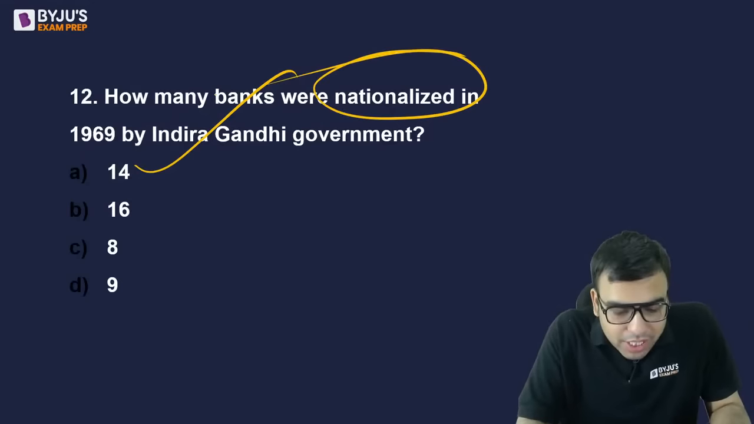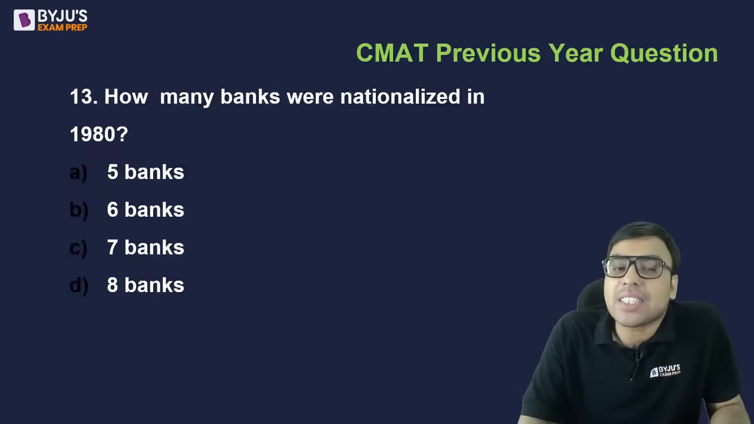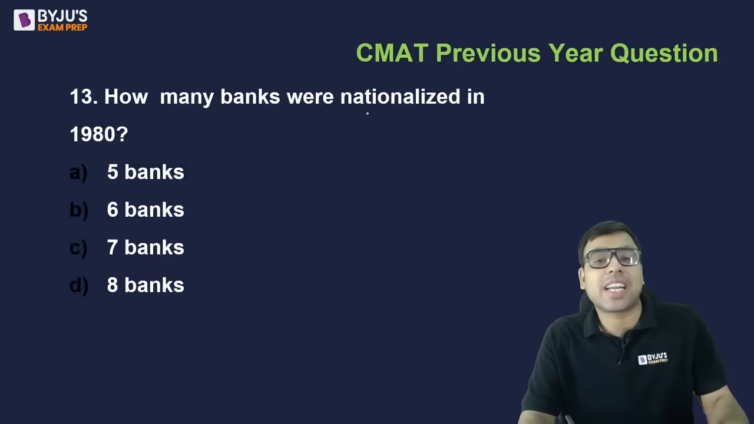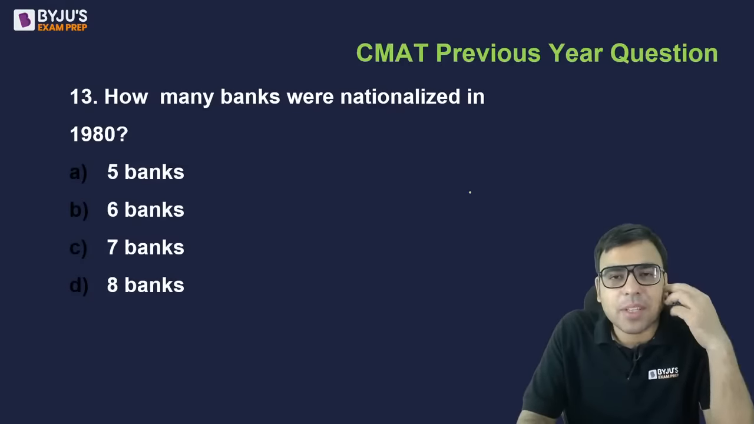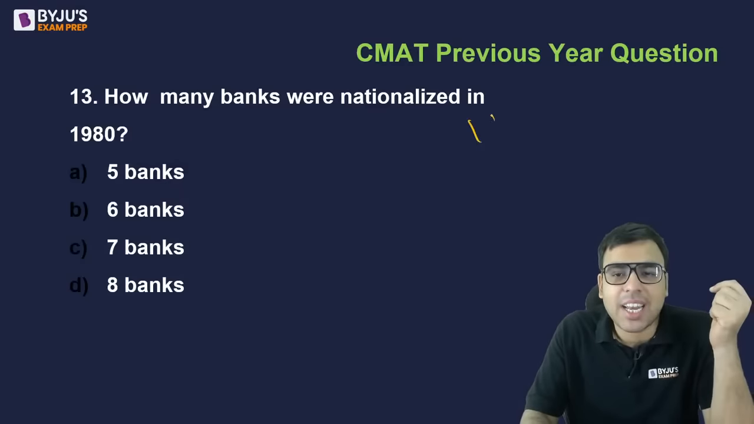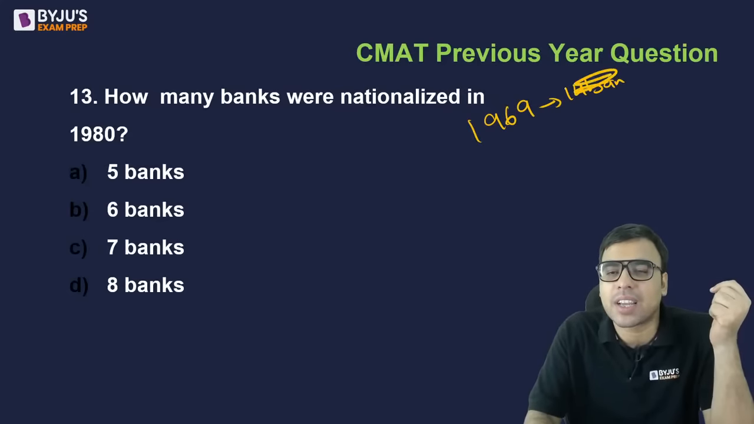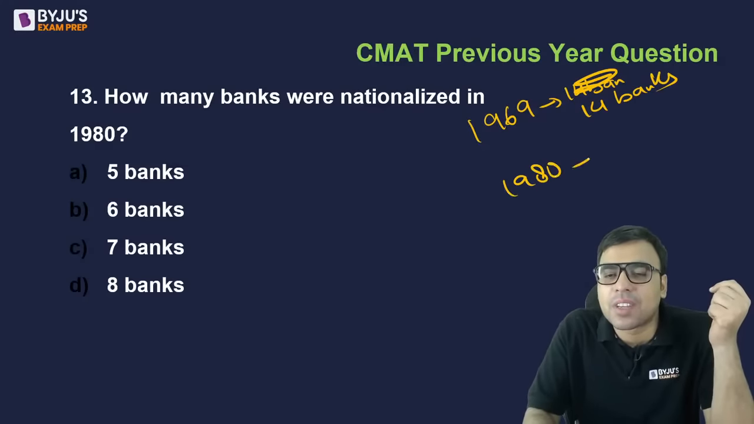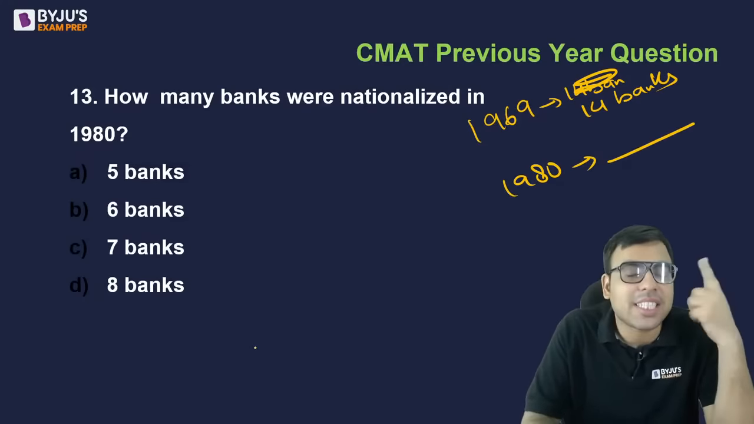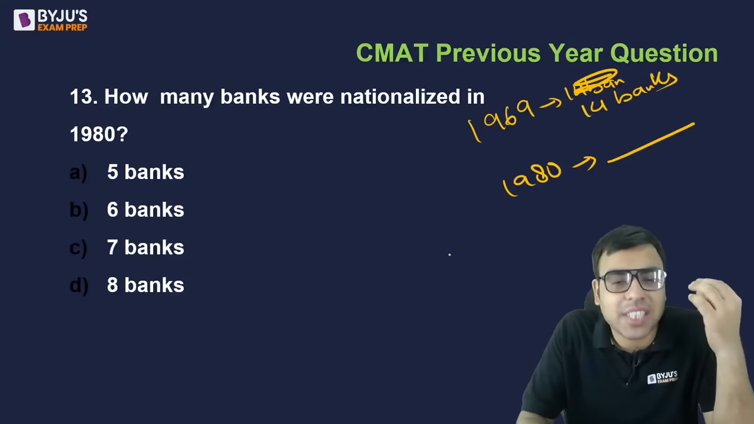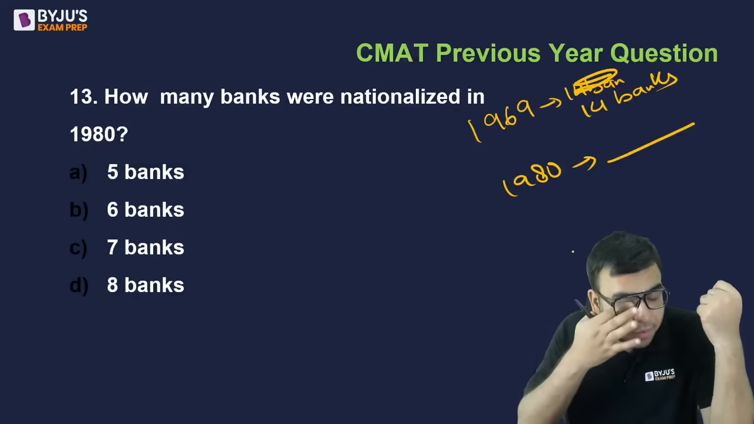नेशनलाइजेशन का मतलब क्या होता है, किसी ने ठीक से नहीं बताया, पब्लिक गवर्नमेंट बैंक्स, पीएसयू, ओके। This question was actually asked. देखो इंदिरा गांधी actually she is famous for nationalization 2 times। In 1969 14 banks got nationalized, ठीक है, ऐसे लिख देते हैं 14 banks, and in 1980 how many banks got nationalized? This was asked in previous year CMAT, 5, 6, 7, 8. What is the right answer?